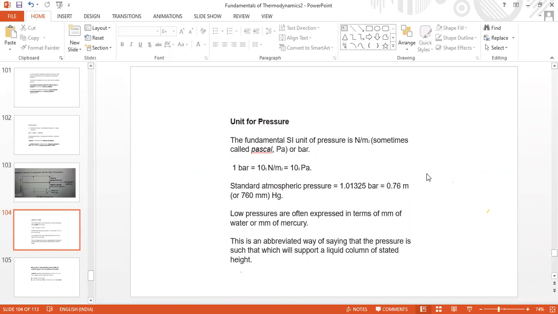10.33 meter means how much? The height of a room is hardly more than 1 meter, so almost 10 to 11 floors of a building would be about 10.33 meter, right? Yes, sir.